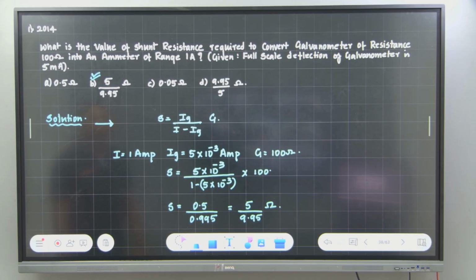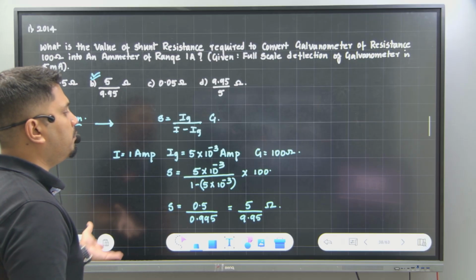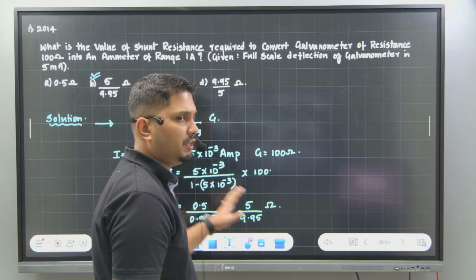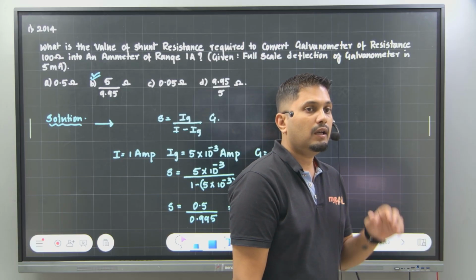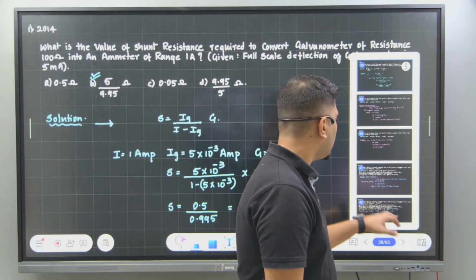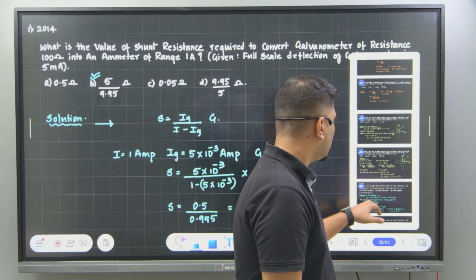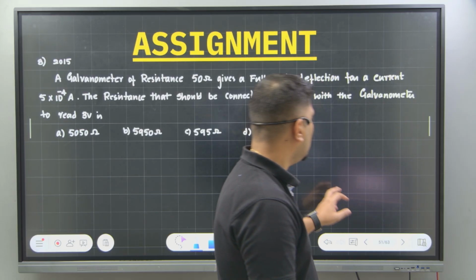So this completes the whole chapter of moving charges and magnetism. There is nothing left out in this chapter. Everything is over here itself. I have added some assignment questions for you.